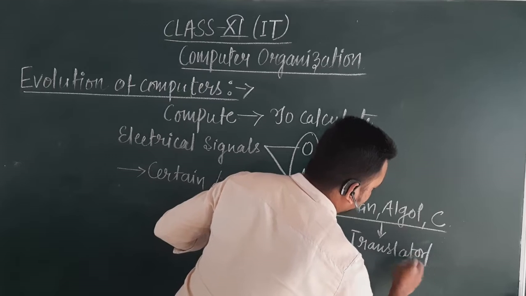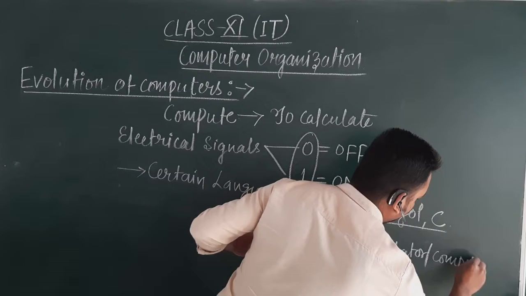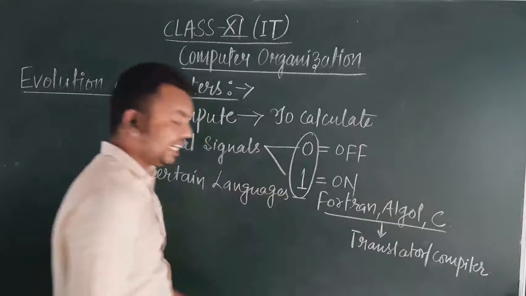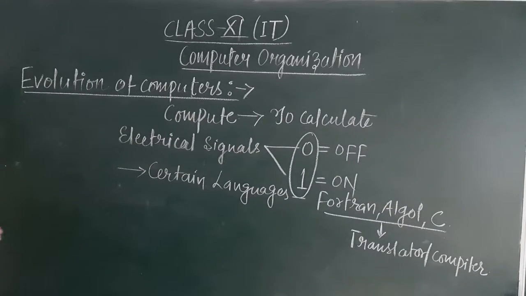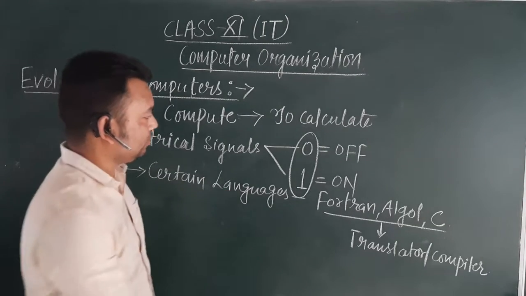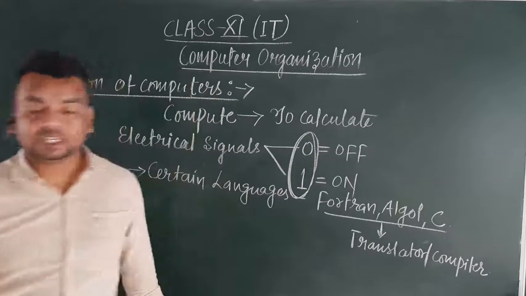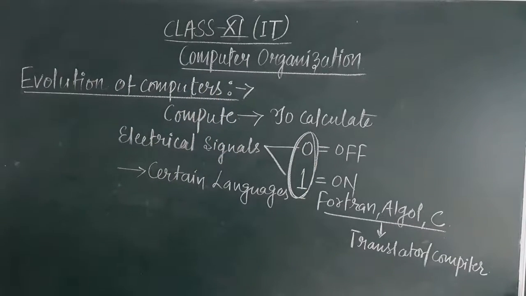They consisted of programs which were considered as translator or compilers, which used to take the instructions from the user in English language, and after performing all the operations, they used to give the output.